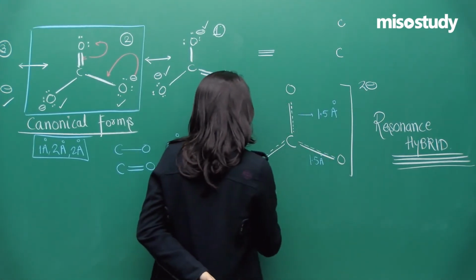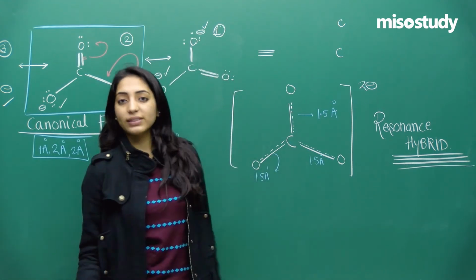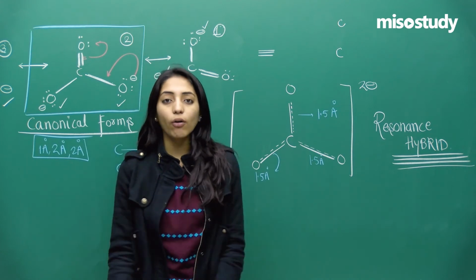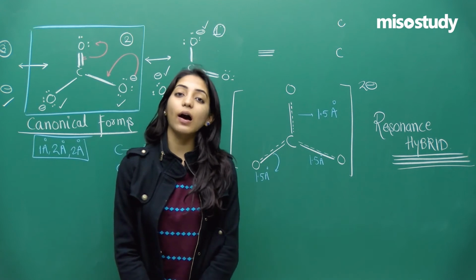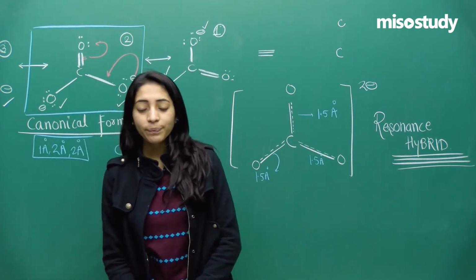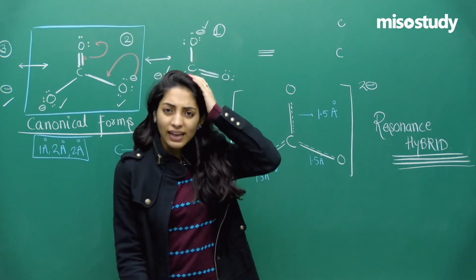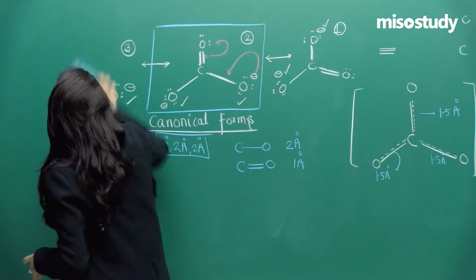Now, this is very much clear that a length of 1.5 angstrom is greater than the length of a single bond but lesser than the length of a double bond, right? So this is what resonance is and this is how resonance takes place inside the whole molecule. Fine. Now I'll just tell you the basic conditions for resonance and then we'll move on to other examples of resonance.